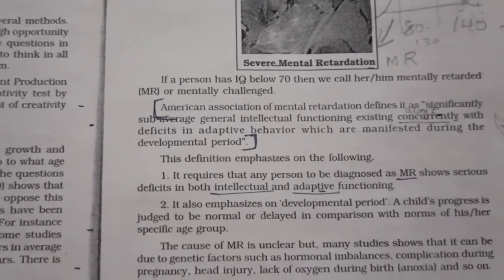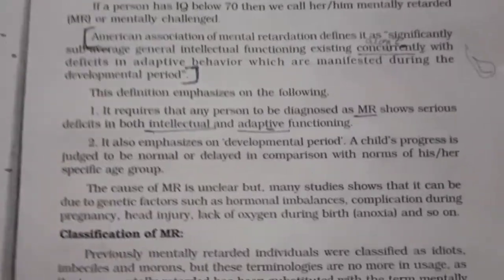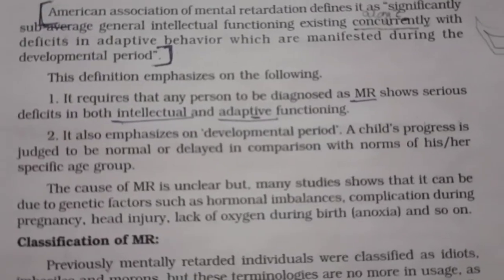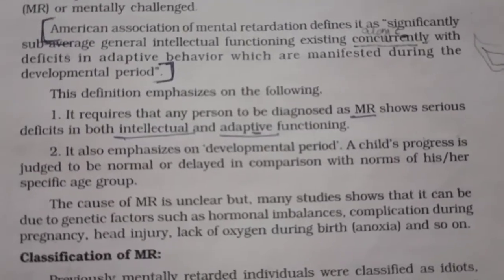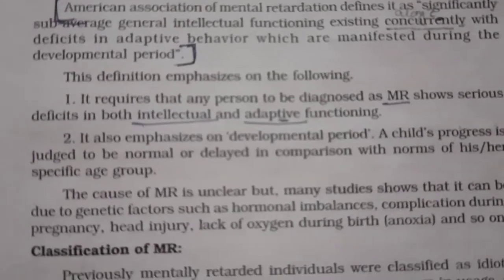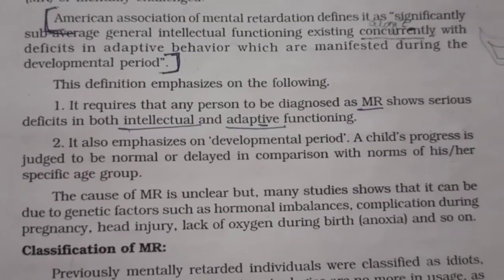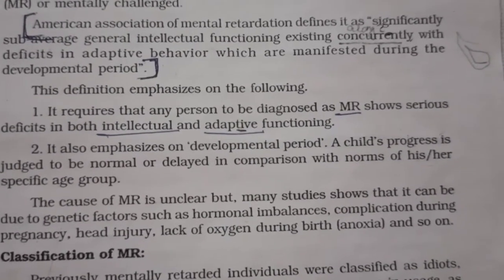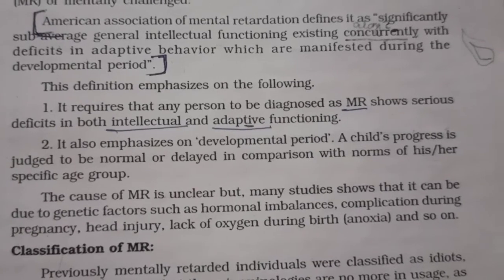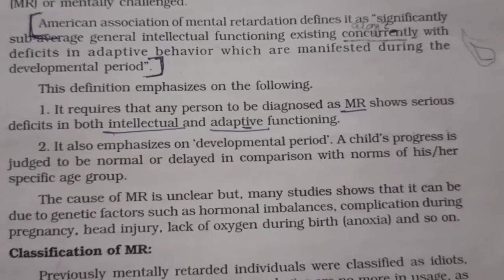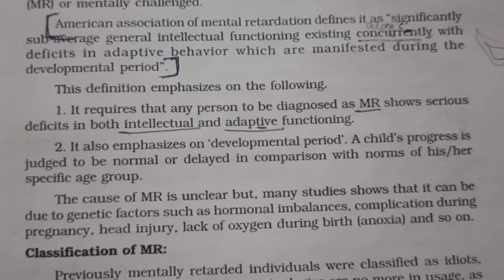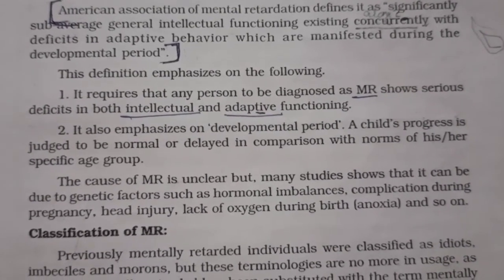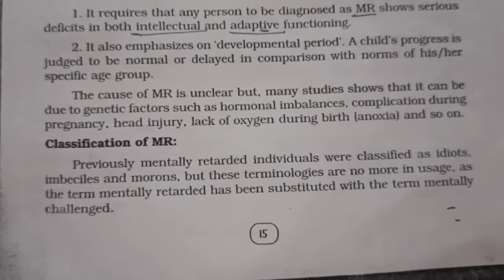Then what causes mental retardation? The cause of mental retardation is unclear, but many studies show that it can be due to genetic factors, hormonal imbalances, complications during pregnancy, head injury, lack of oxygen during birth, and so on. These are some of the reasons which cause mental retardation in children. Then we will go to the classification of mental retardation.